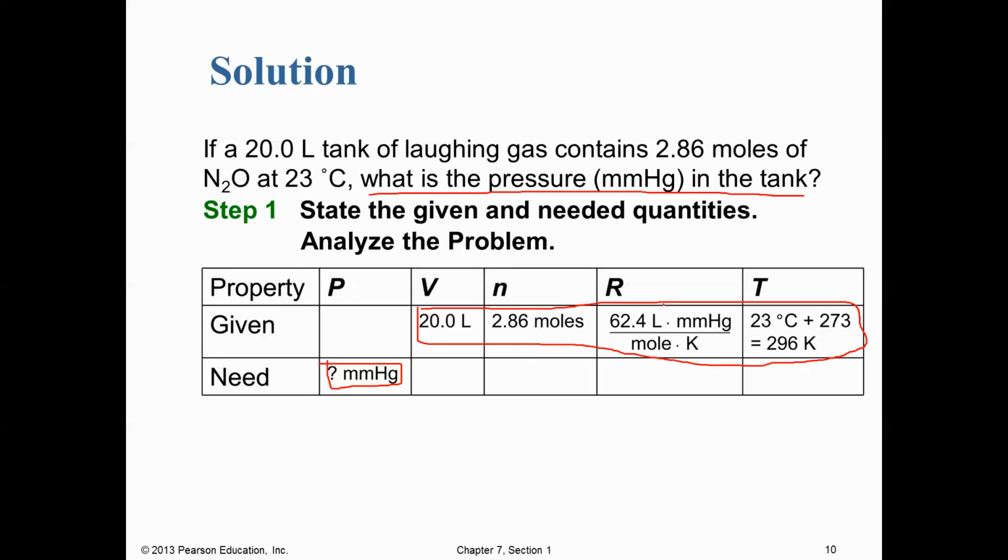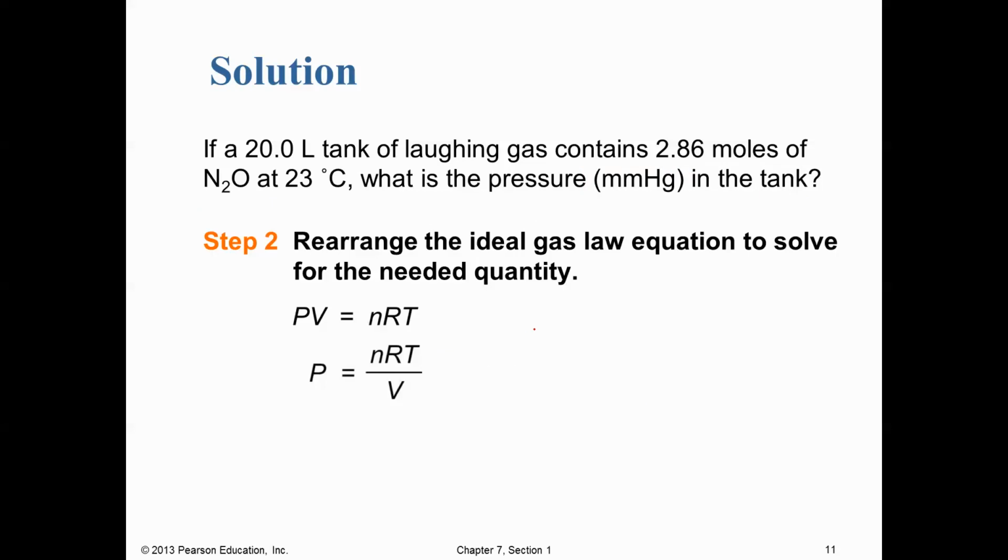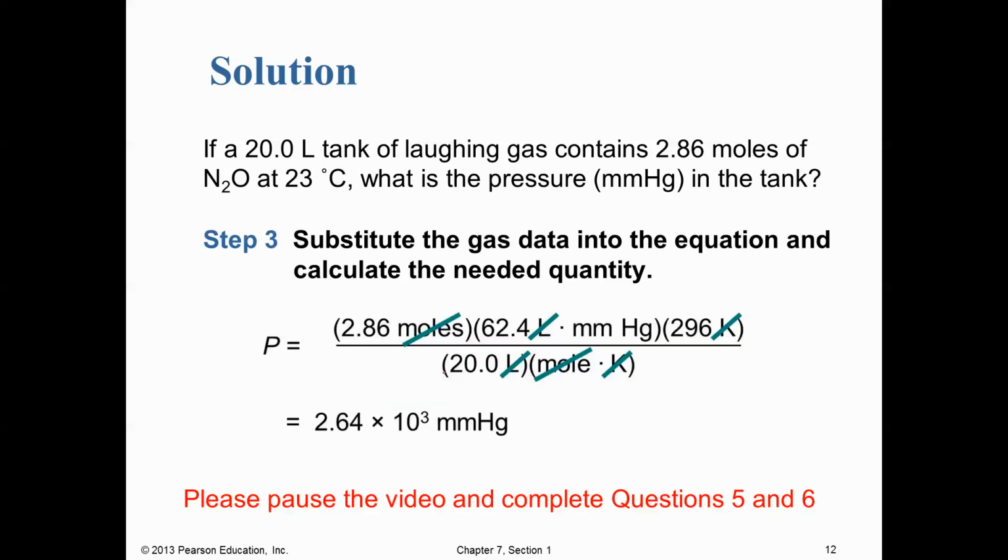And how do we know which value of R to use? Well, that's simple. The question specifies that we're looking for millimeters of mercury, so we're going to want to use R in millimeters of mercury. So now we're going to take our ideal gas law, and we have to rearrange it. So PV equals nRT, but rearranging that becomes P equals nRT divided by V. And from there, finally, we're going to sub in values. So here's our N, R, and T. So we plug those in from our data table.